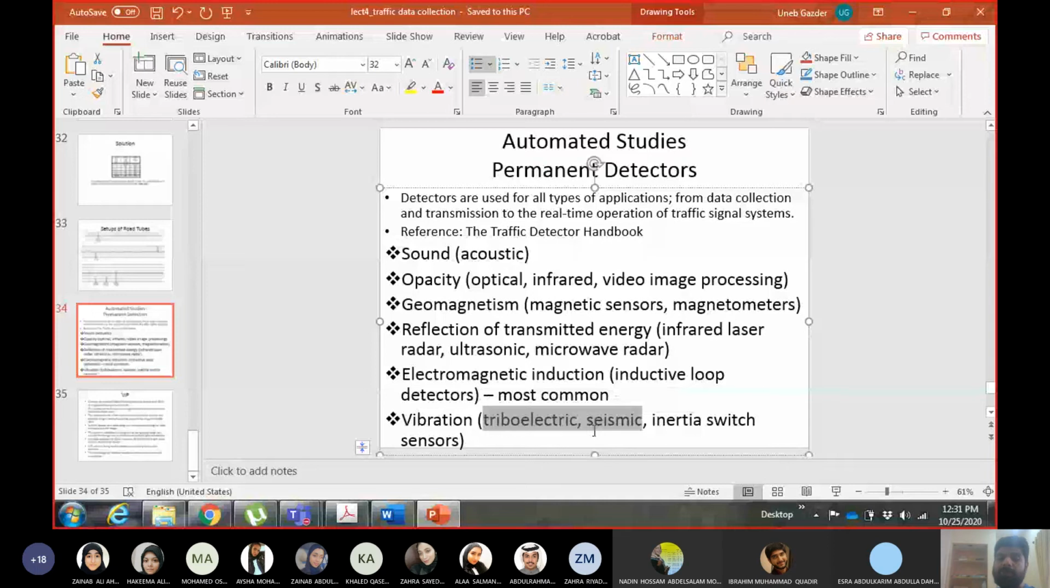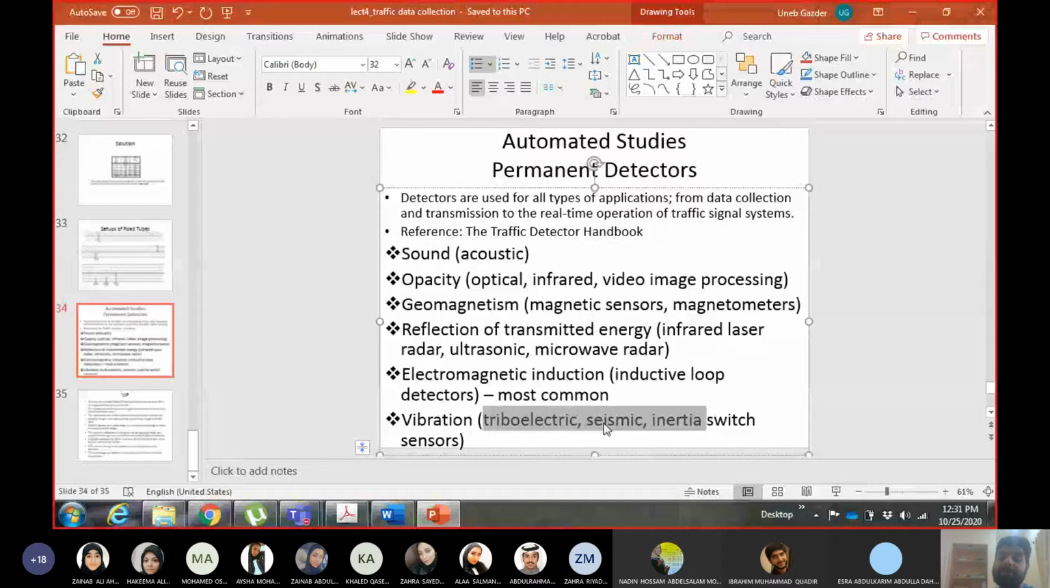We have the inertia switch, which I think deals with sensing vibration from the static position of the earth. Then we have seismic detectors, and we have triboelectric detectors. Again, as I said, this is not my field. Okay, just to give you a brief introduction about the types of detectors we have. I'm being very honest with you when I say this is not my field.